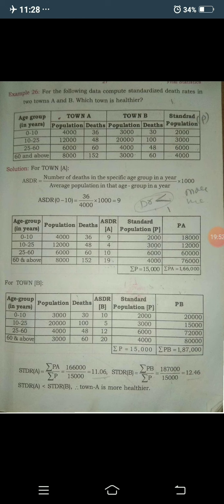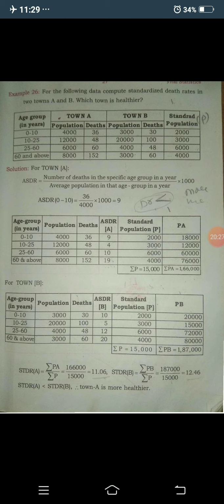By using all these ASDRs for the corresponding age groups and taking the standard population as capital letter P, then multiply ASDR of A into standardized population of P, and you get PA, because the formula of standardized death rate is summation of PA divided by summation of P. So you need to multiply P into A for the corresponding age groups. Okay,